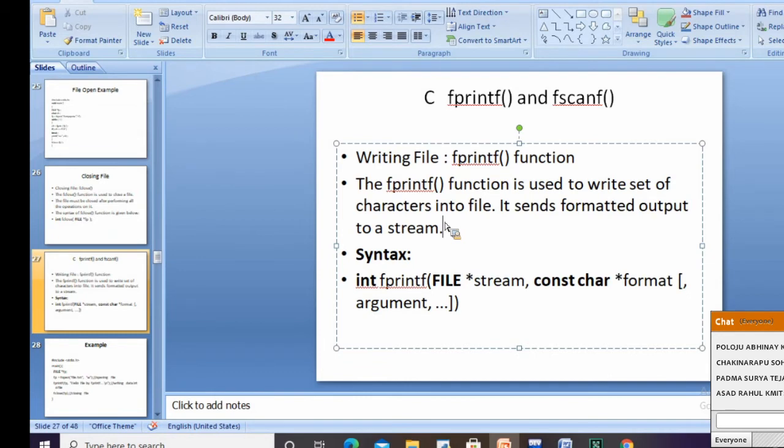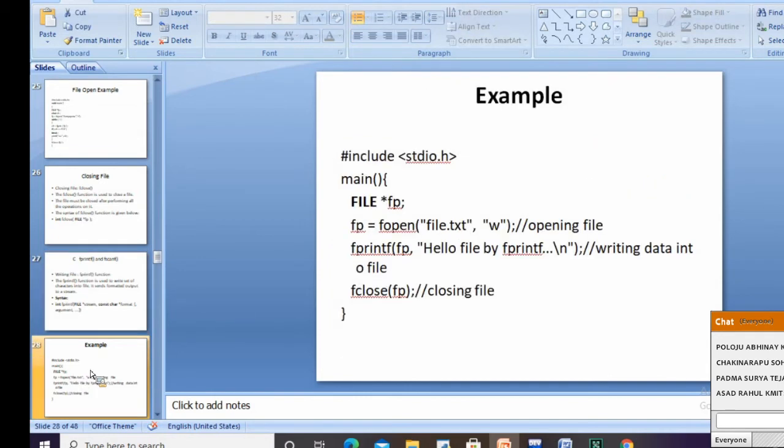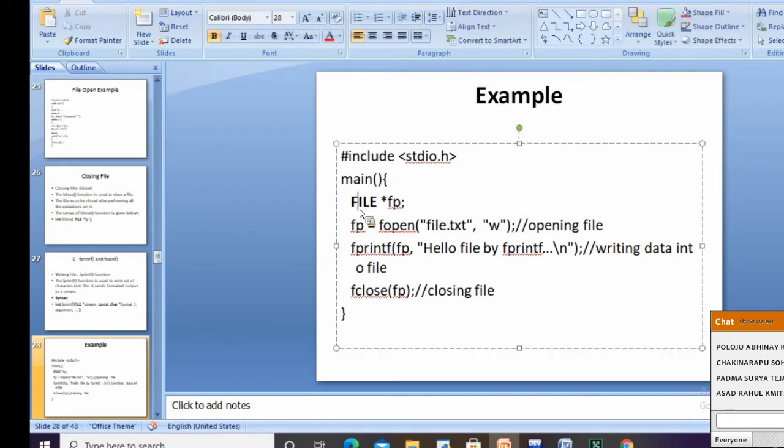Then we have an example of this. I have a function called fopen. I'm opening a file called file.txt in the write mode. Then I use fprintf with fp, "Hello file by fprintf", which means I want to print the content using fprintf onto the file called file.txt. And I'm closing it. I'm just showing you the purpose of fprintf here.